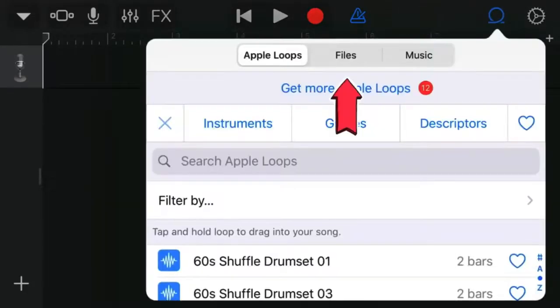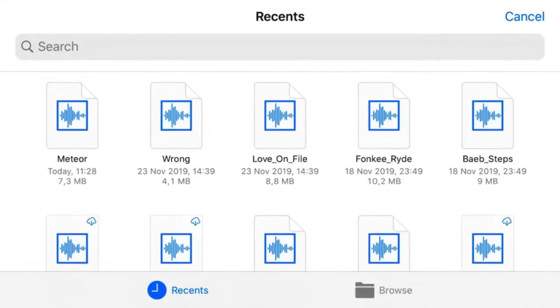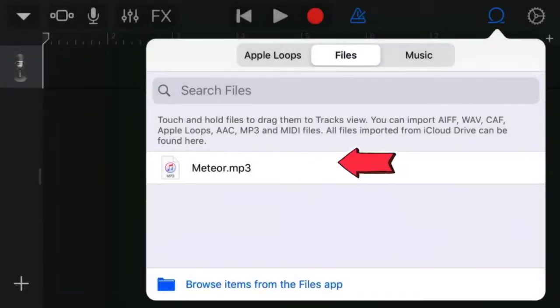Step 5. Find the song from which you want to make a ringtone. Hold it with your finger and drag it onto the track on the main application screen. Click on the imported track to switch to edit mode.